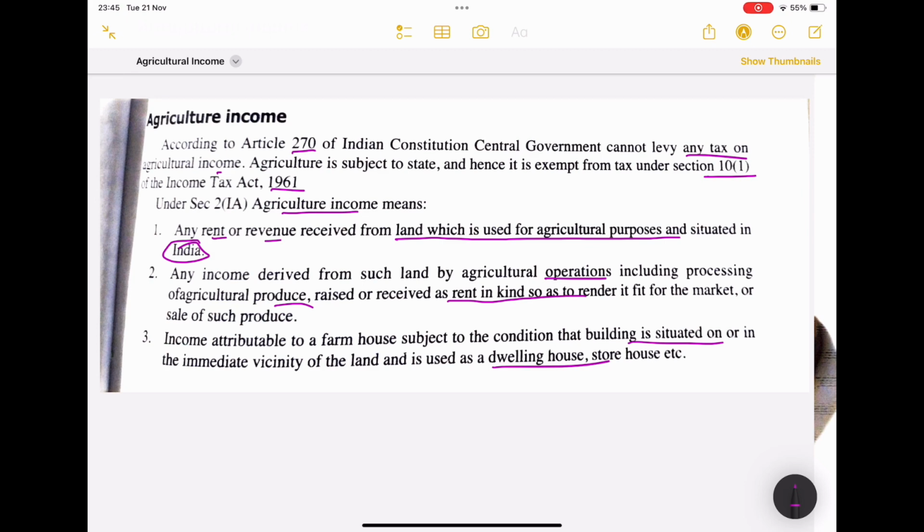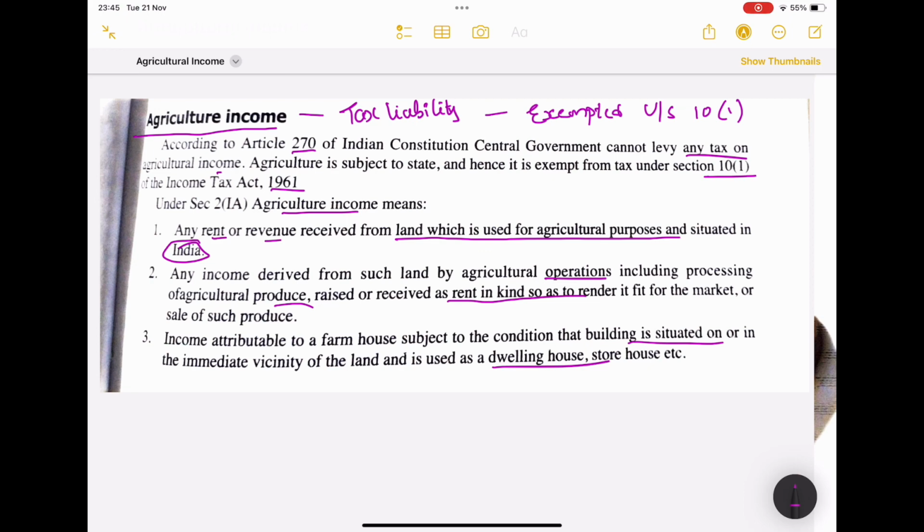Why are we going to learn these things? Whenever we calculate tax liability, if a person receives any income that is related to agriculture, that income is exempted under the Income Tax Act, under section 10 clause 1 of the IT Act.